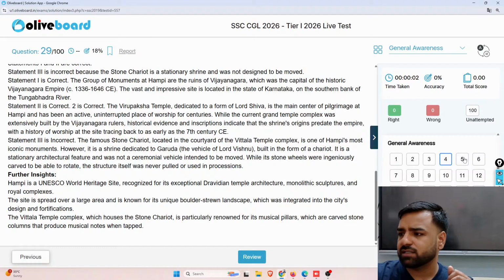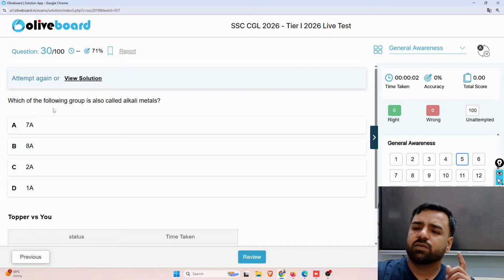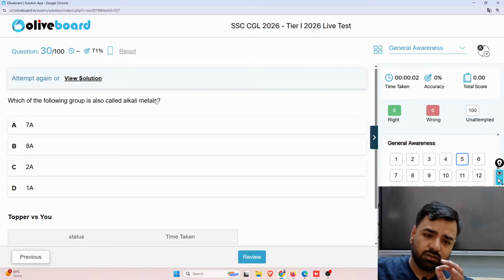Next question is, which of the following groups is also called alkali metals? So see, if I talk about alkali metals, there are a total of 118 elements, correct? And in those 118 elements, if I talk about this arrangement in the modern periodic table, which was given by Henry Moseley, there are 18 different groups. And in those 18 groups, the first group is alkali metals.